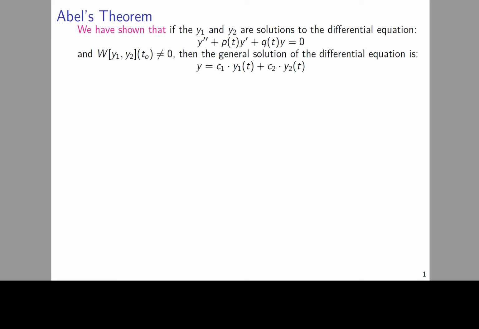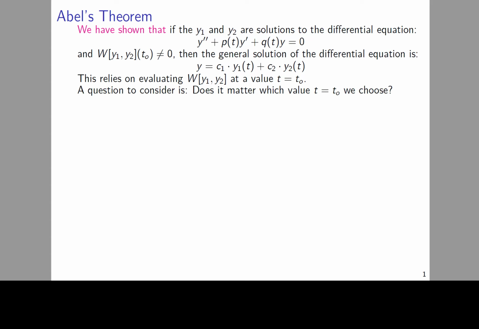We have shown that if y1 and y2 are solutions to the differential equation y double prime plus p of t y prime plus q of t y equals 0, and the Wronskian of y1 and y2 at a value t naught is non-zero, then the general solution of the differential equation is the linear combination of y1 and y2, y equals c1 times y1 of t plus c2 times y2 of t.